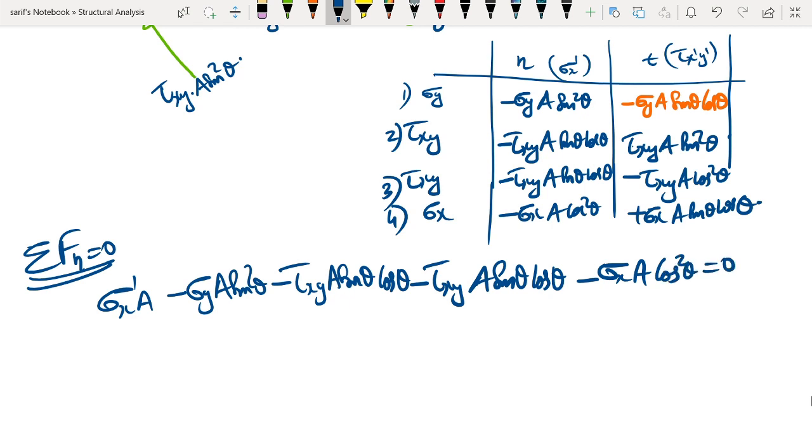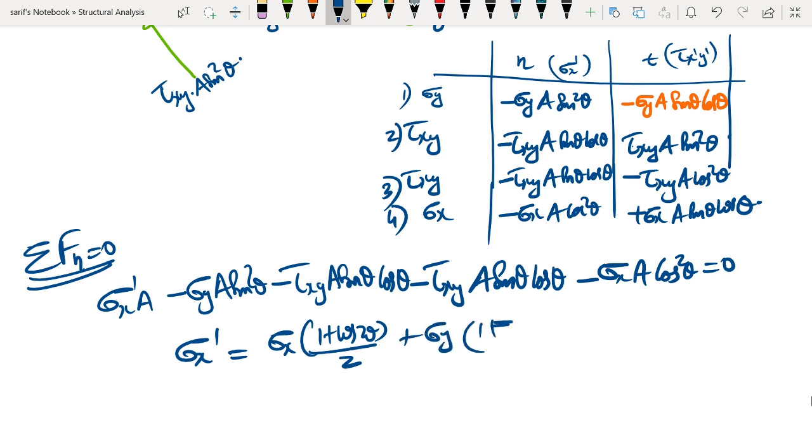If we further cancel all the a's, we can write sigma x dash is equal to sigma x into cos square theta. So cos square theta can be written as 1 plus cos 2 theta divided by 2 plus sigma y into 1 minus cos 2 theta divided by 2 plus 2 tau xy into sin theta cos theta.